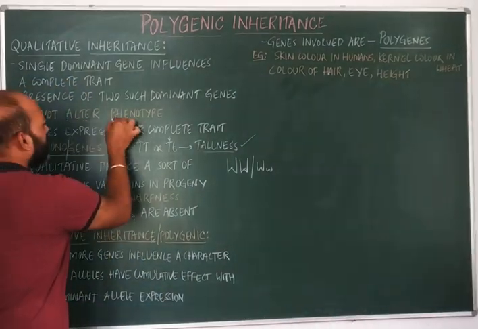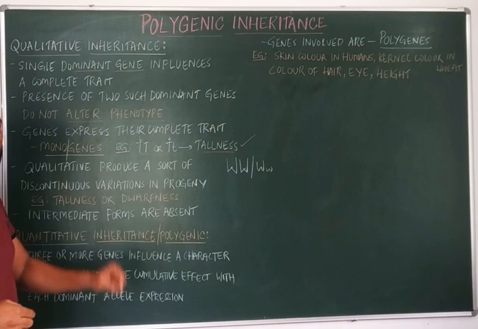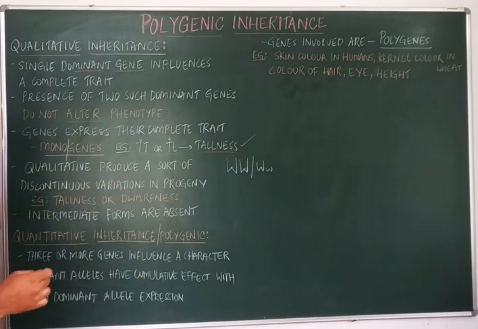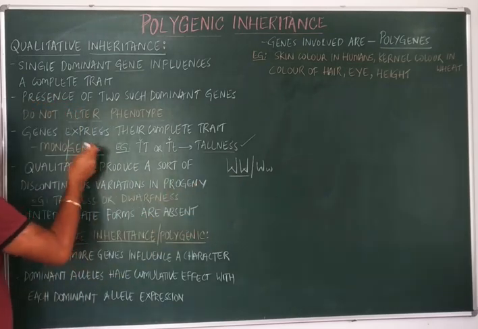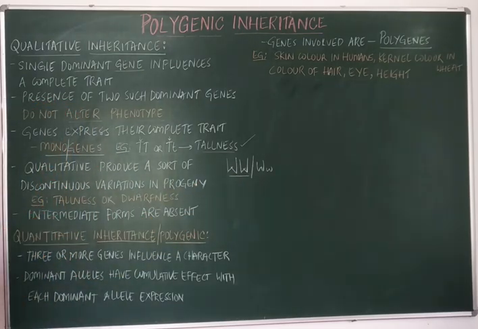So there is no alteration in the phenotype if there are two dominant alleles. Such types of genes are what are called monogenes.